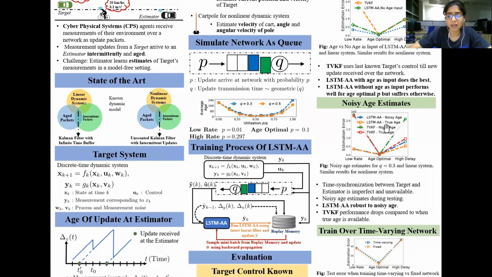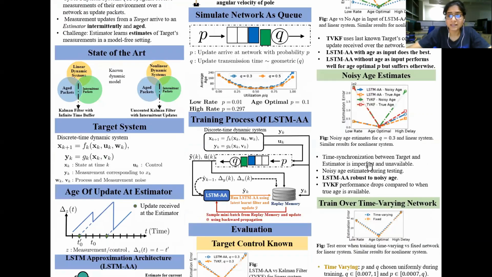suffers otherwise. We also talk about another condition where the time synchronization between the target and the estimator is imperfect and unavailable, which we call noisy age estimates in the next slide. We give noisy age only during testing, and we see that the LSTM AA does not suffer in its performance and is robust to the noisy age. However, if we carefully observe the red plot, the TVKF plot, its performance drops compared to when the true age is available.